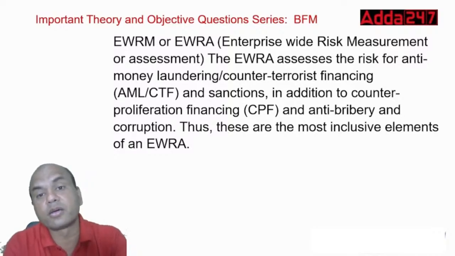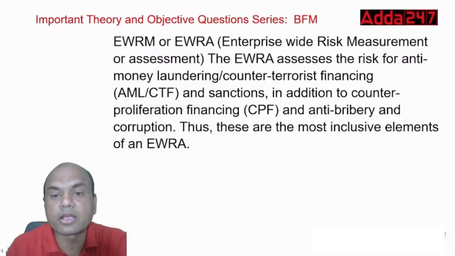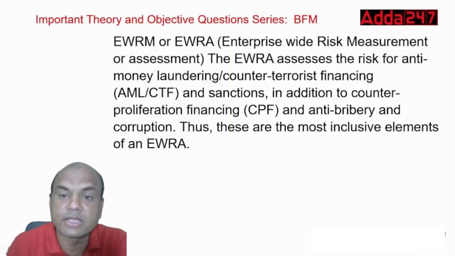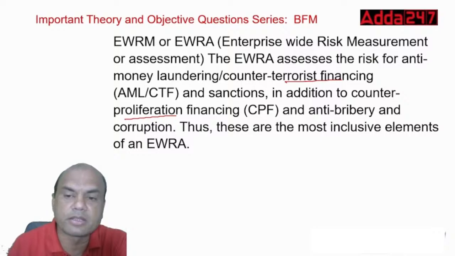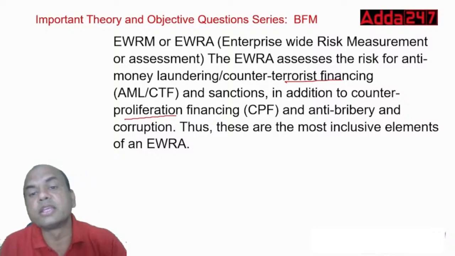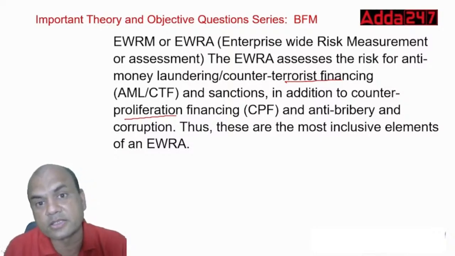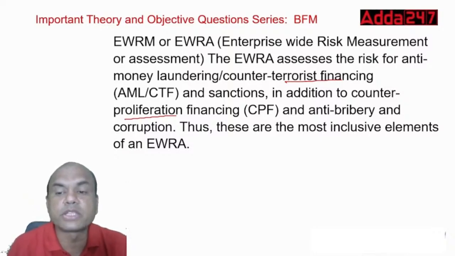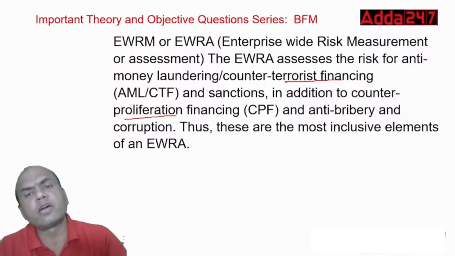Now these are important terms which may come to you in exam. So money laundering, AML, counter-terrorist financing, which means terrorist financing. Then second is counter proliferation financing. This is again a type of AML only. Anti-bribery and corruption, so bribery related and corruption related. Even bribery and corruption is part of this enterprise-wide risk, because after all it's a risk, isn't it? Thus these are all the inclusive elements of EWRA or EWRM, right?